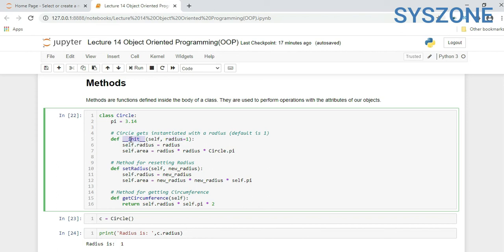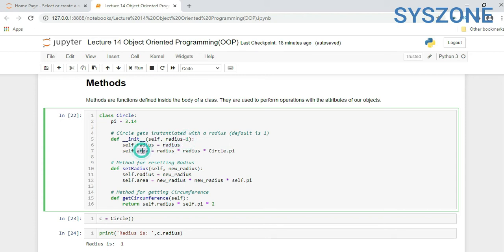Now this is the default def __init__(self). Self refers to the class itself, this class only. Radius equal to 1 by default. Now we are referring to its attributes: self.radius should be radius, and the value of radius is 1.